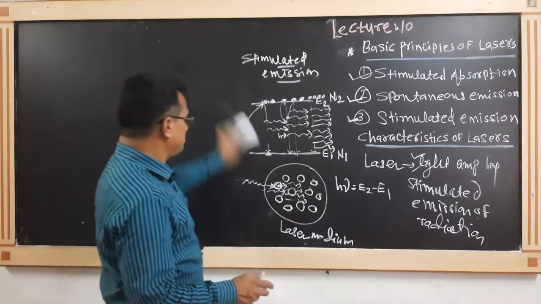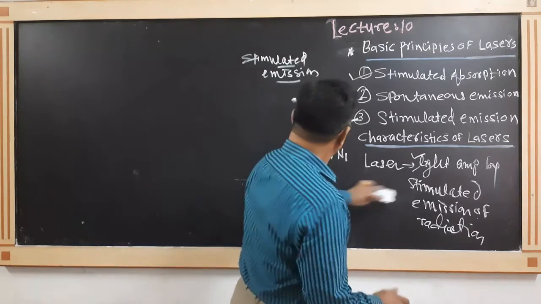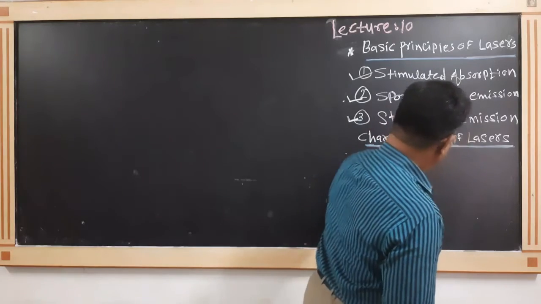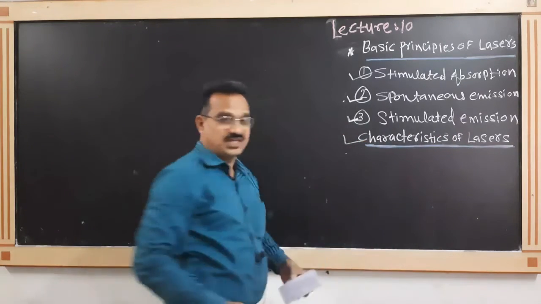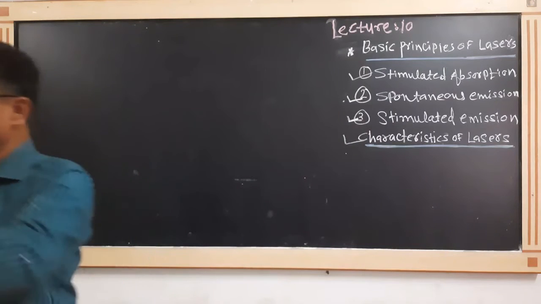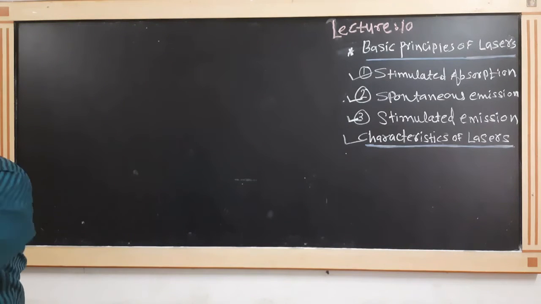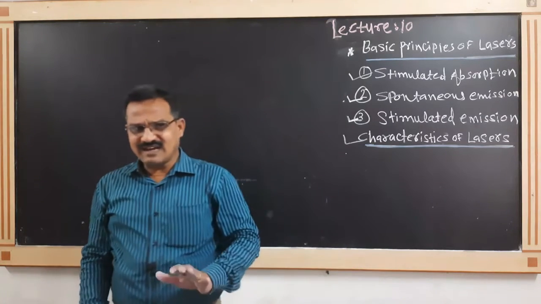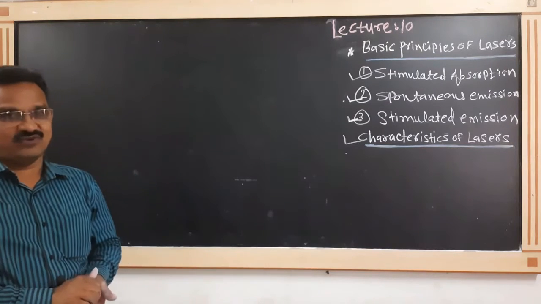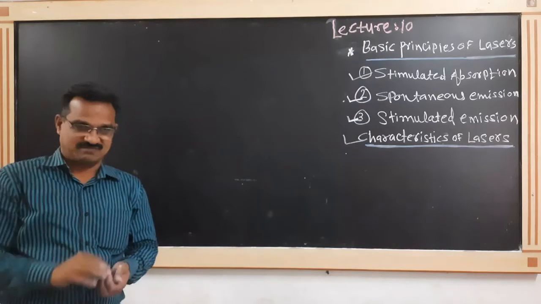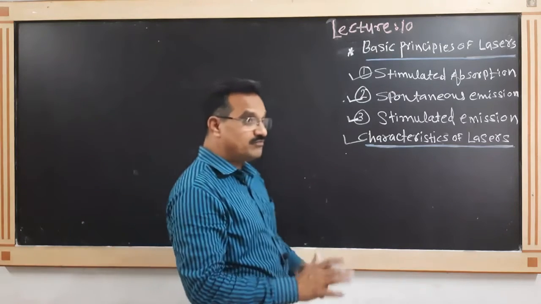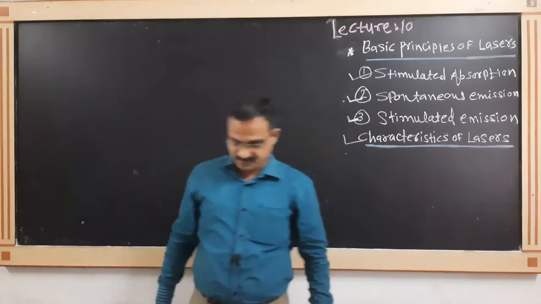After considering stimulated emission, the next point is the characteristics of laser. Before studying the characteristics of the laser, last time I told you, laser light is totally different from the conventional light source.